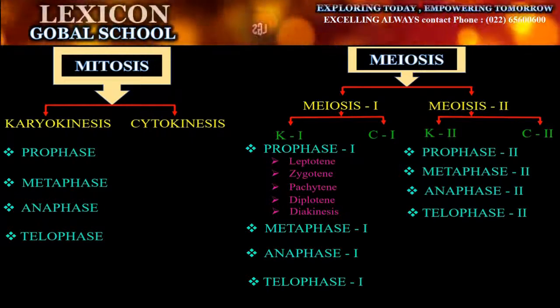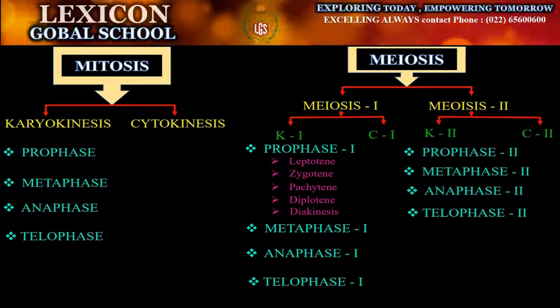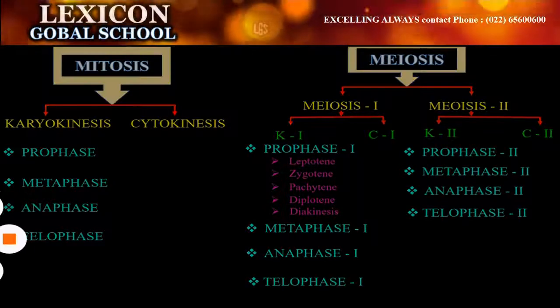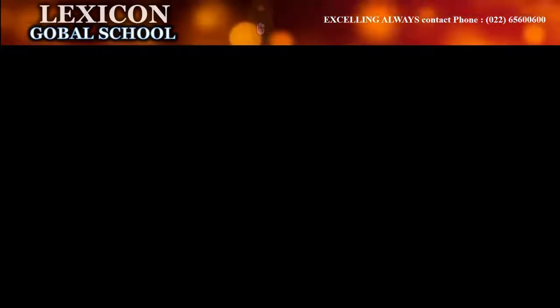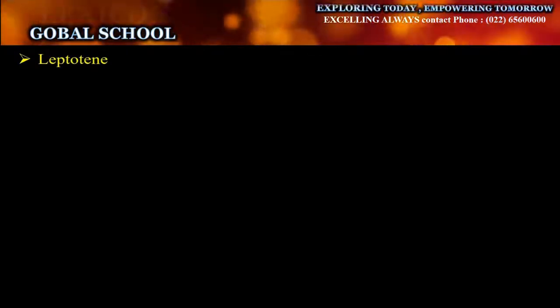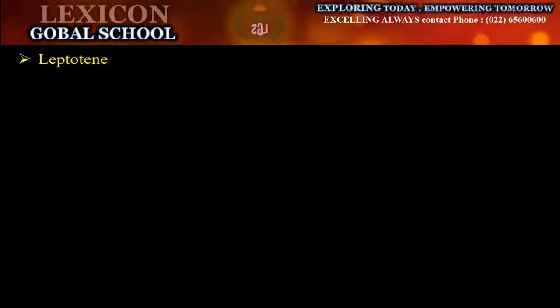Now let us study 5 stages of prophase in detail. Prophase 1 of meiosis is much longer phase of meiosis. It is subdivided into 5 sub-stages, namely leptotene, zygotene, pachytene, diplotene and diakinesis.